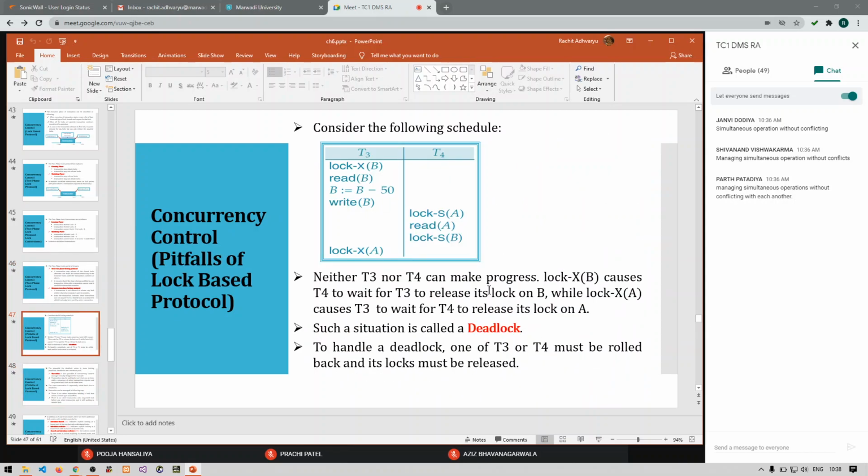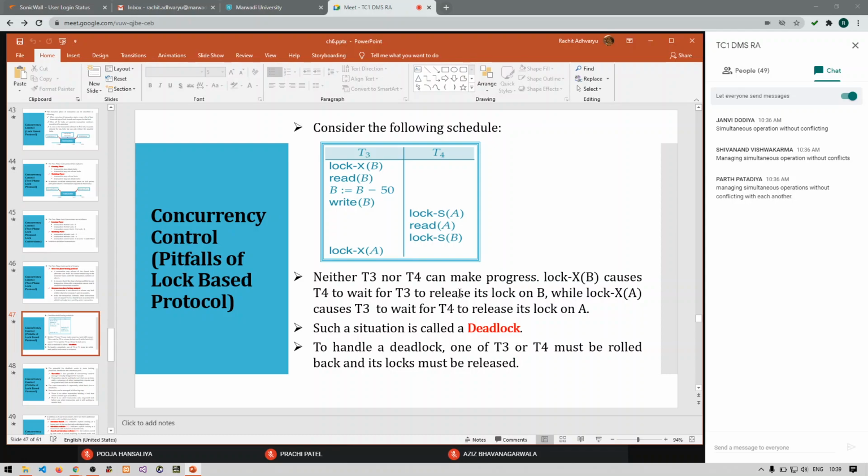So this is what the problem is. If some transaction is waiting for some other transaction, and that other transaction is waiting for the first one, then we say that condition is a deadlock. That means both transactions are waiting for each other to release their resources.